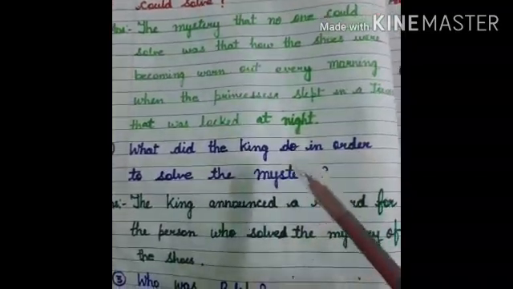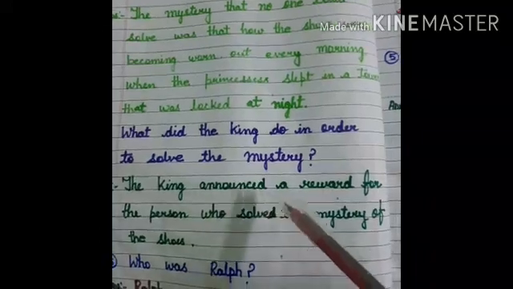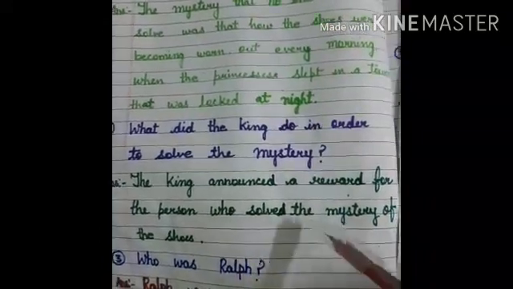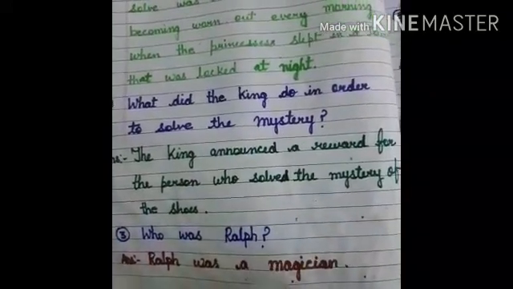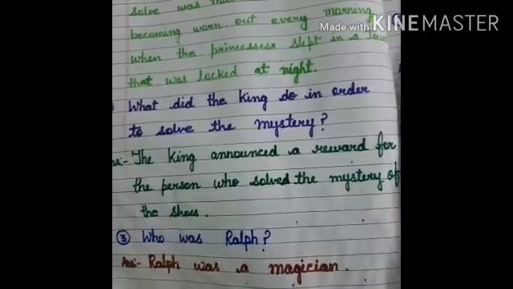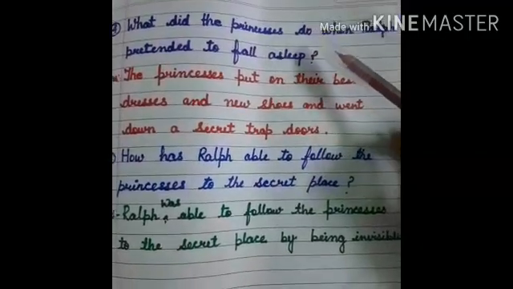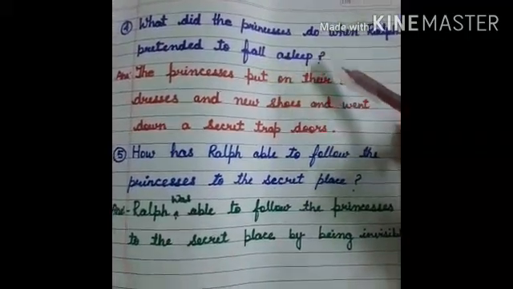Next question, what did the king do in order to solve the mystery? The king announced a reward for the person who solved the mystery of the shoes. Next question is, who was Ralph? Ralph was a magician. Okay. Now next question is question number 4. What did the princesses do when Ralph pretended to fall asleep?